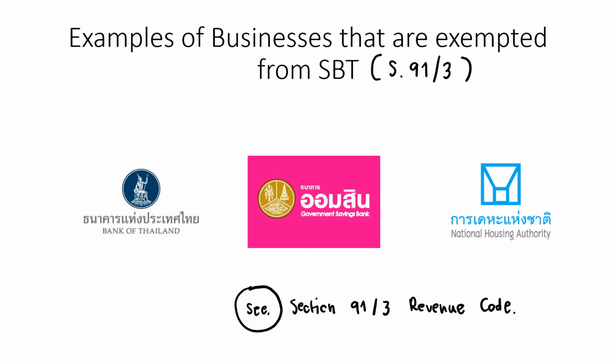And because the fee and everything is lower, because ธนาคารออมสิน or Government Savings Bank is exempted from SBT. Or National Housing Authority is operated by the government organization as well. So therefore, all of them are exempted from specific business tax under section 91/3 of the Revenue Code. This is an example. You can see that they are operated by the government or government authority.